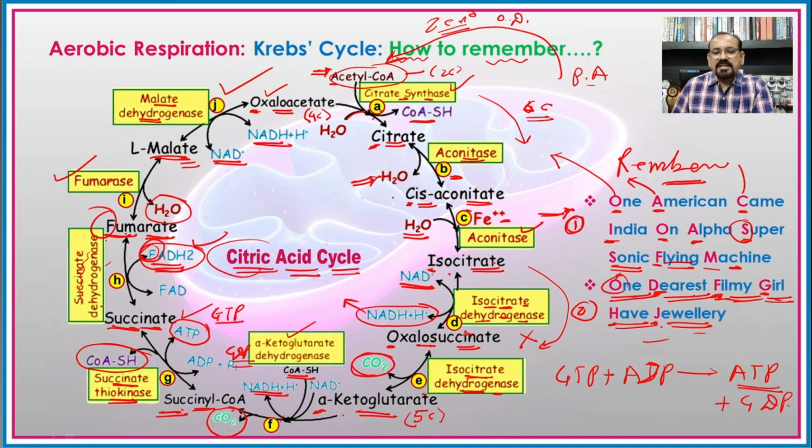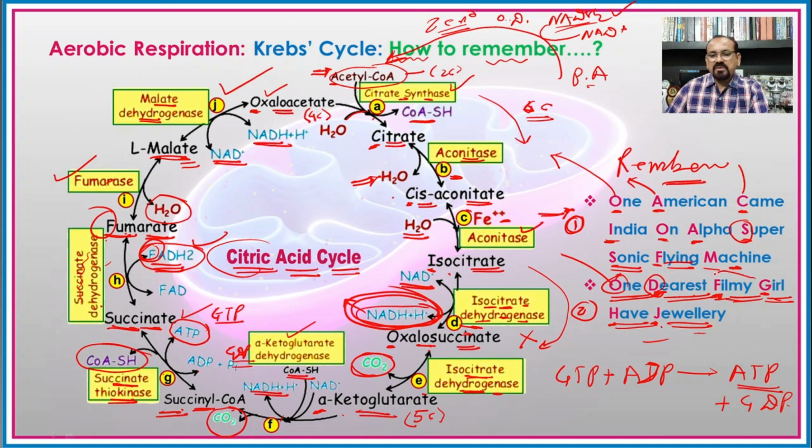So on the basis of this, first of all the zero reaction, that is the first one, it means that during the conversion of pyruvic acid into acetyl coenzyme A, there is formation of one molecule of NADH2 from NAD. So here there is a formation of the assimilatory power or the NADH2. Then the reaction number 4, that is the D. See here again there is formation of NADH2.